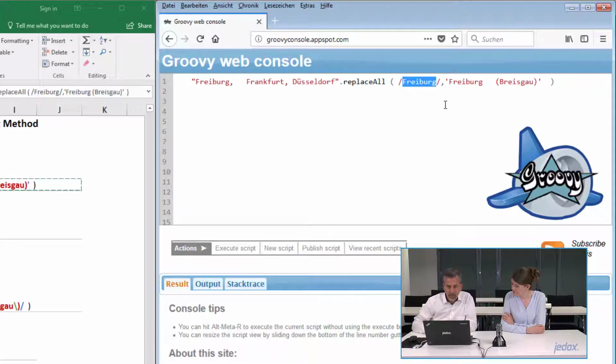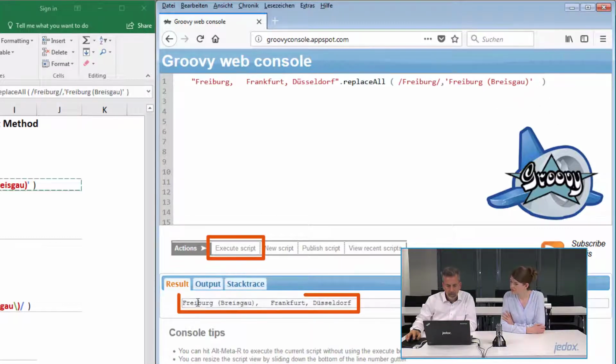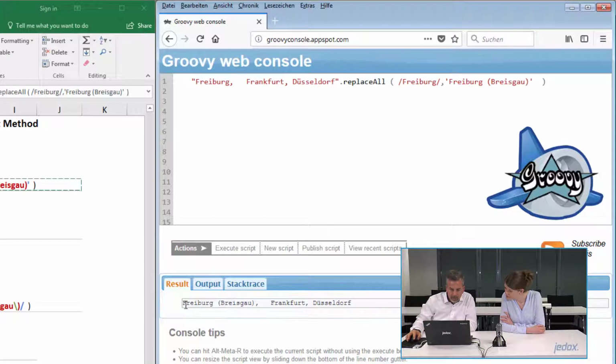So we have Freiburg as the search pattern as a regular expression, and when we find it, we want to replace it with Freiburg and the spaces in between, parentheses, Breisgau. So when we execute the script, we're just replacing Freiburg with Freiburg Breisgau, and the other stuff is still available as it is. So it looks more or less the same as what we did before.